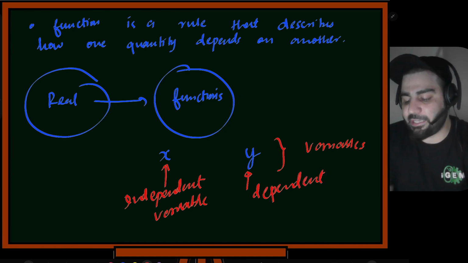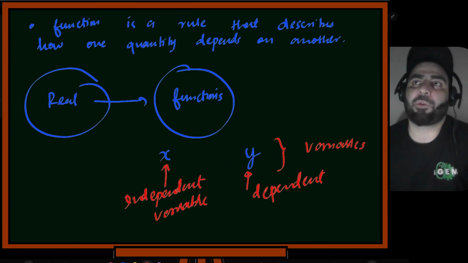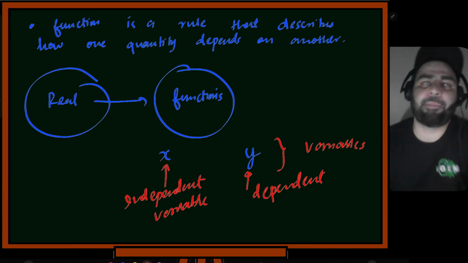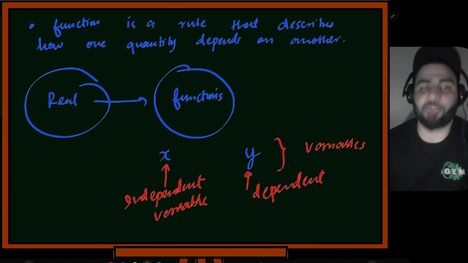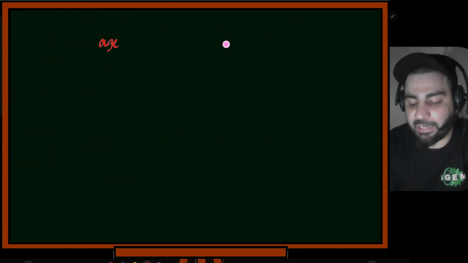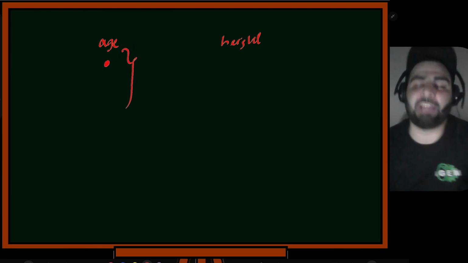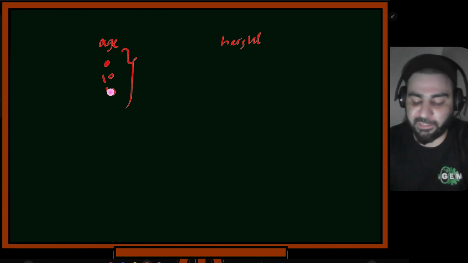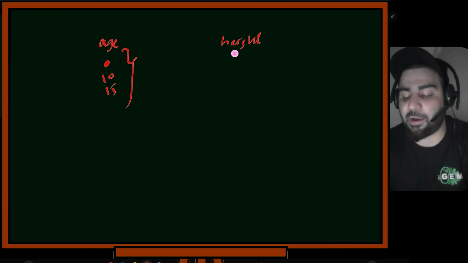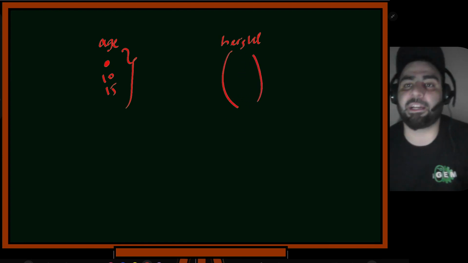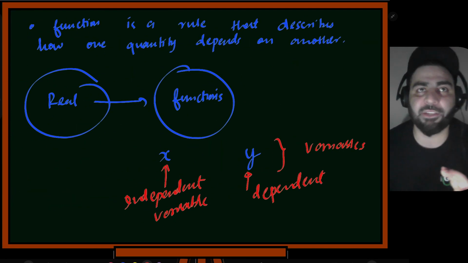And why do we give them such names? Because let's suppose you know something about x, and then you can correspondingly tell something about y. So x can be chosen independently, and the value of x somehow forces y to take a value. Let's suppose in this age and height case. If you take the age, you are free to choose any value. You can say 10 years, 15 years, something. But whatever you choose for age, this somehow restricts the number that you will get in the height. That's why it's called the independent variable x.